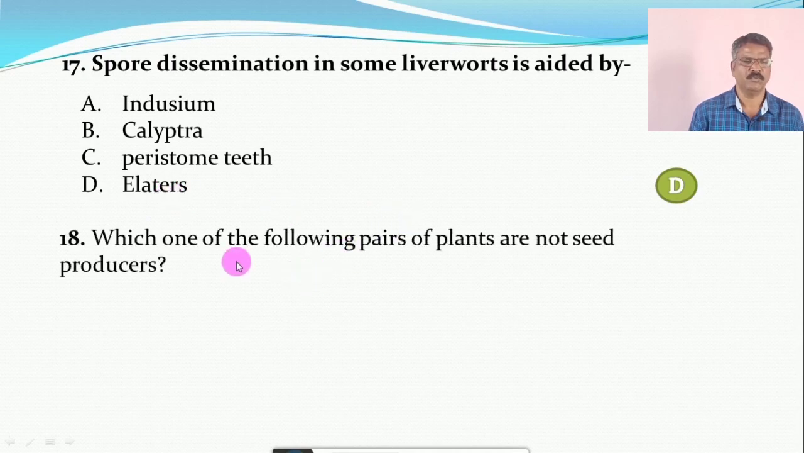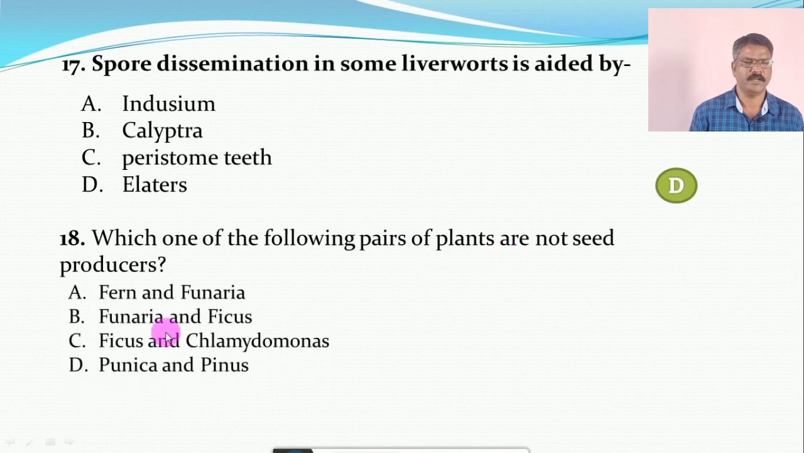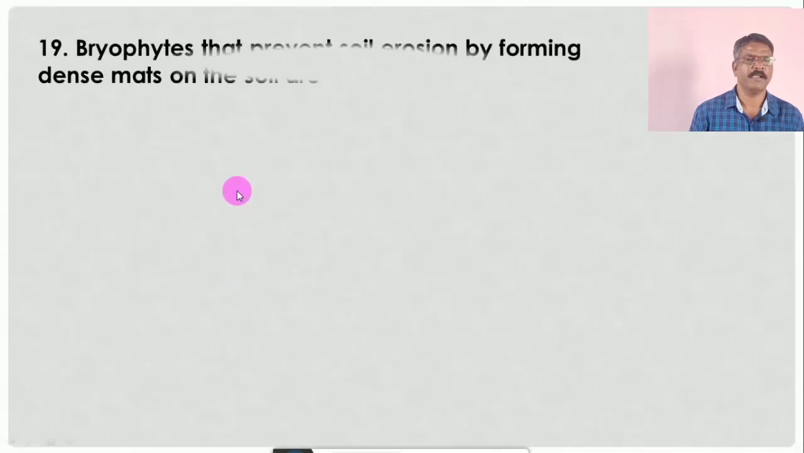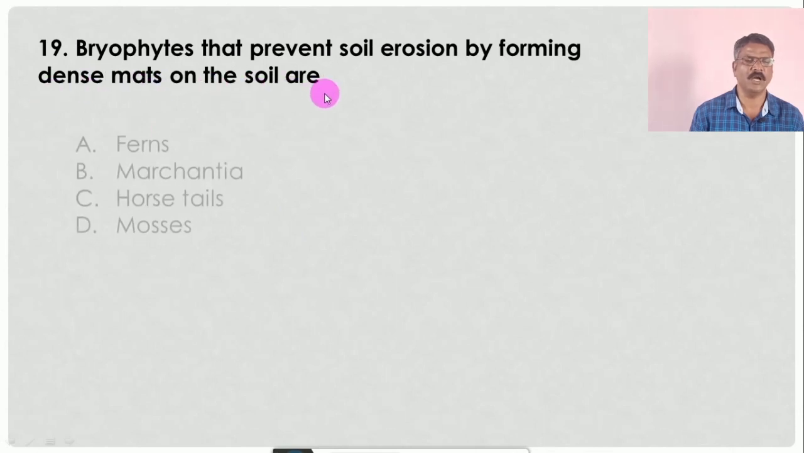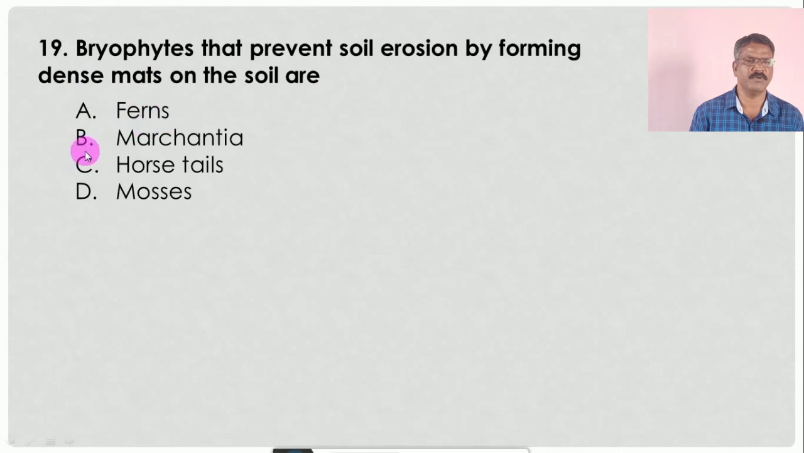Question number 18. Which one of the following pairs of plants are not seed producers? The options are A. Fern and Funaria, B. Funaria and Ficus, C. Ficus and Chlamydomonas, and D. Punica and Pinus. And the correct option is A, that is Fern and Funaria, which is a pair of non-seed producers. Question number 19. The bryophytes that prevent soil erosion by forming dense mats on the soil are, the options are A. ferns, B. Marchantia, C. horsetails, and D. mosses. And the correct answer is D, that is mosses, especially Funaria.